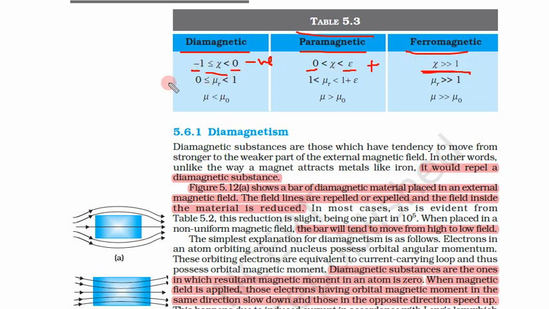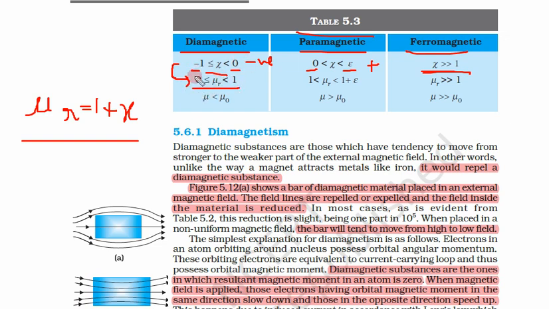Now what is mu r? We know the formula, mu r is equal to 1 plus chi. Suppose chi is from -1 to 0. Let us add 1 to this. So -1 becomes 0 and 0 becomes 1.